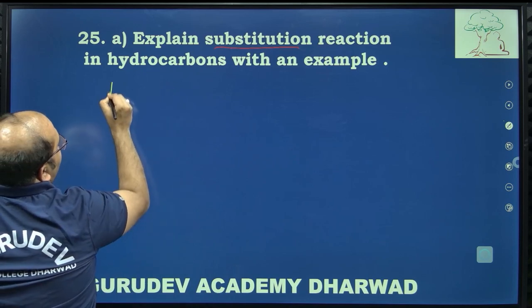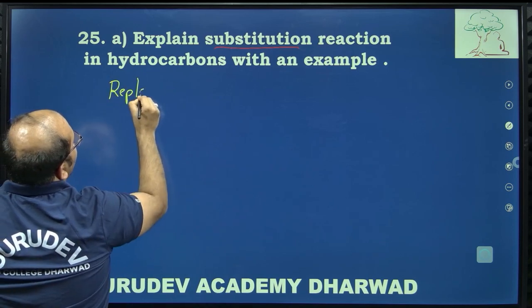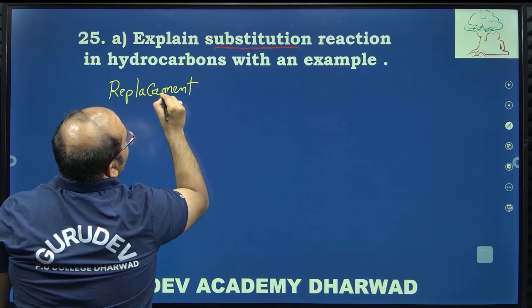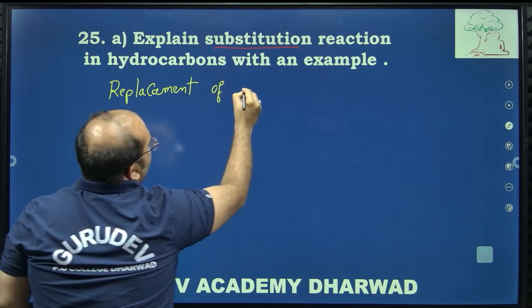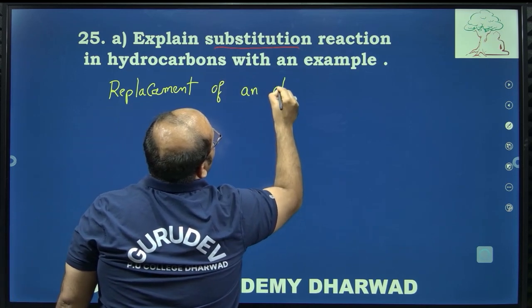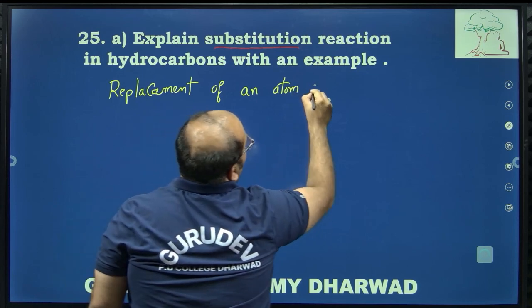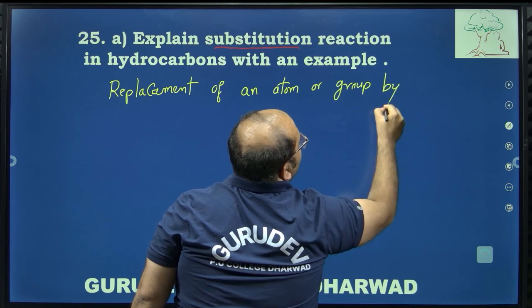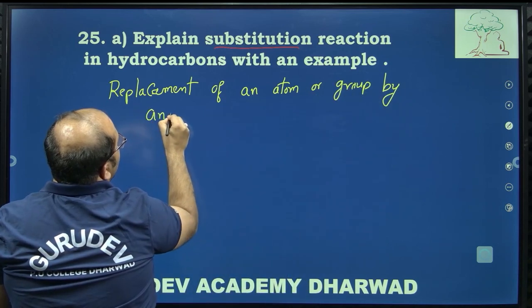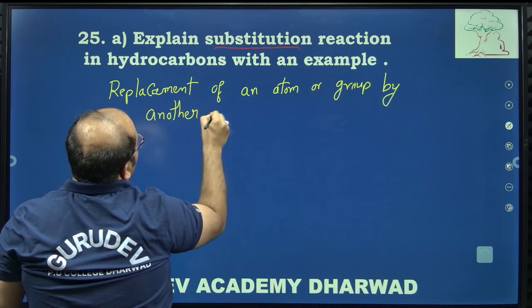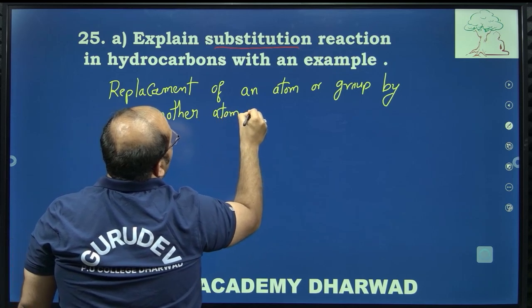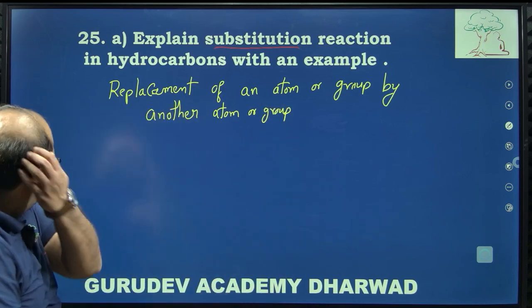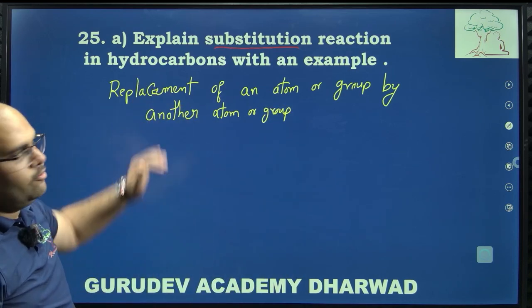So the key point you have to write is replacement of an atom or group by another atom, or you can call it group of atoms. That replacement is going to happen here. So we have to give an example.